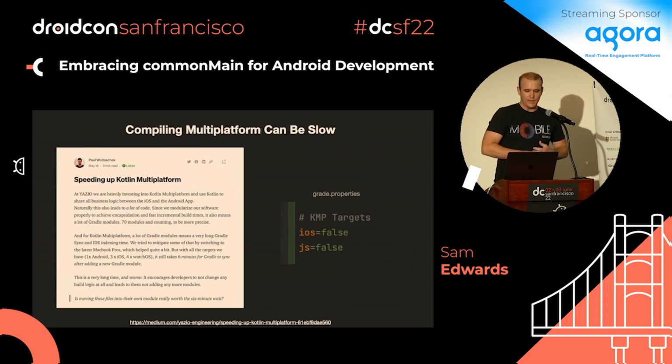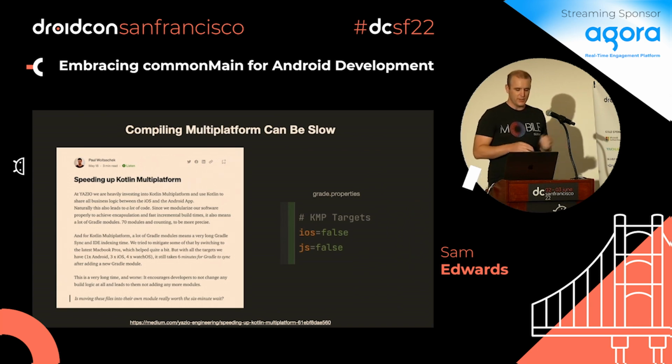Other things, like if we use multi-platform and don't configure it correctly, it can be super slow. There are ways described in this article, which is pretty nice, that you can enable and disable iOS targets via Gradle flags, so you don't actually have to compile to iOS every time. You maybe just target JVM. So I definitely recommend something like this.